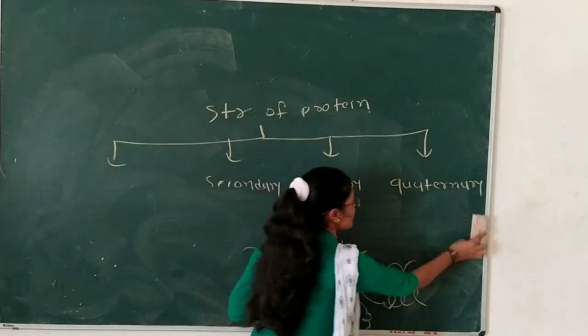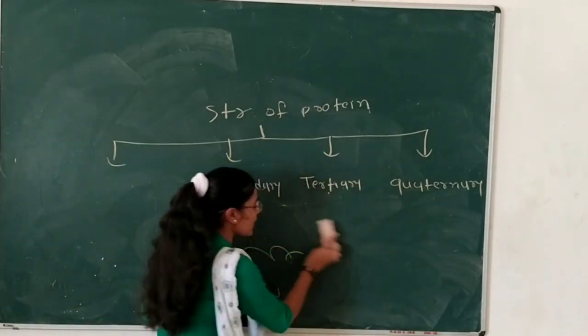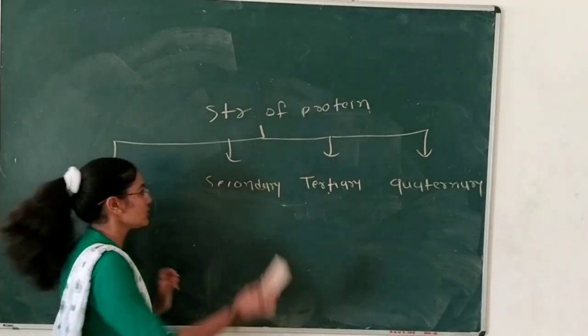It is a very complex structure of the protein. Now we have completed the structures of the protein.